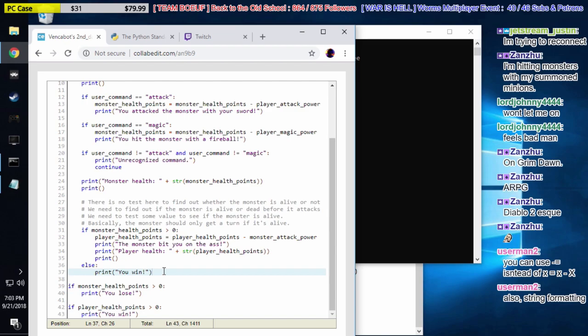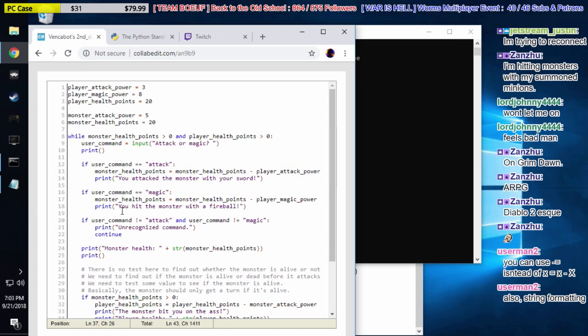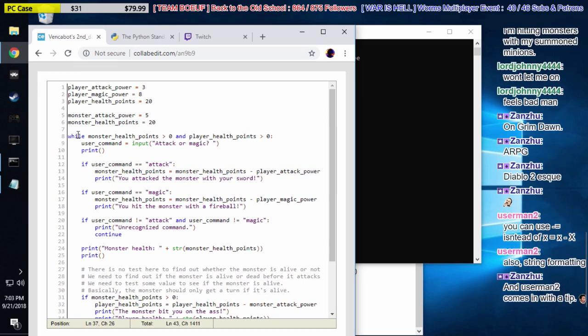So here's what we're going to do, I think. Right now we have a while loop up here that runs as long as the monster and the player are both still alive. I'm going to introduce a new concept here. I didn't want to introduce a new concept, but that's what we're going to do instead. We're going to make this while loop unconditional. Right now it's conditional on the fact that the player and the monster are still alive, right here on line 8. We're going to make this unconditional by backspacing through all this. We're going to say while True.